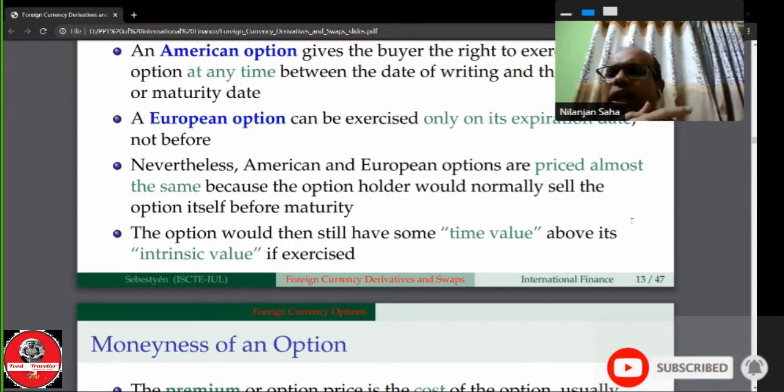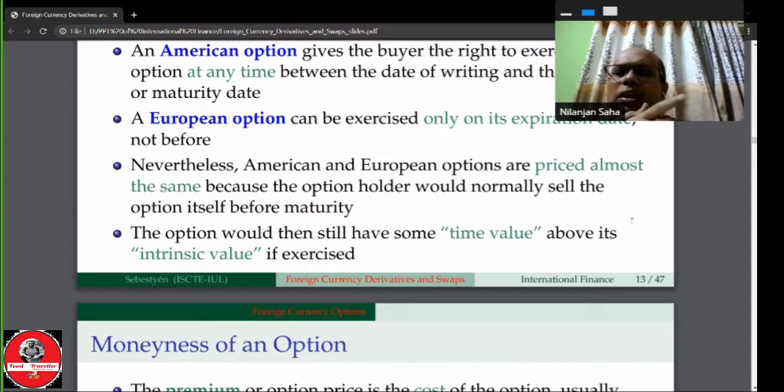For example, the exchange rate can change, the currency value can change, interest rate can change, the business cycle elements can change. Therefore, we have to charge a time value in determining the premium. In pricing the option, we have to consider the time value as well as the intrinsic value.